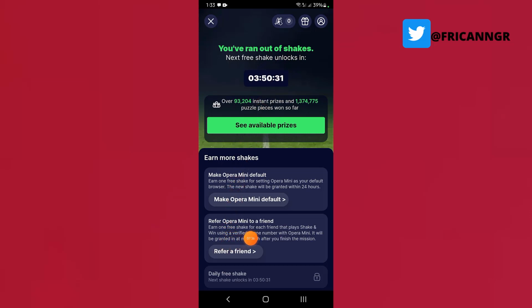So you can still refer Opera Mini to your friends. So all you need to do is earn 1 free shake for each friend that plays shake and win using a verified phone number with Opera Mini. So it will be granted in at most 24 hours after you finish the mission.